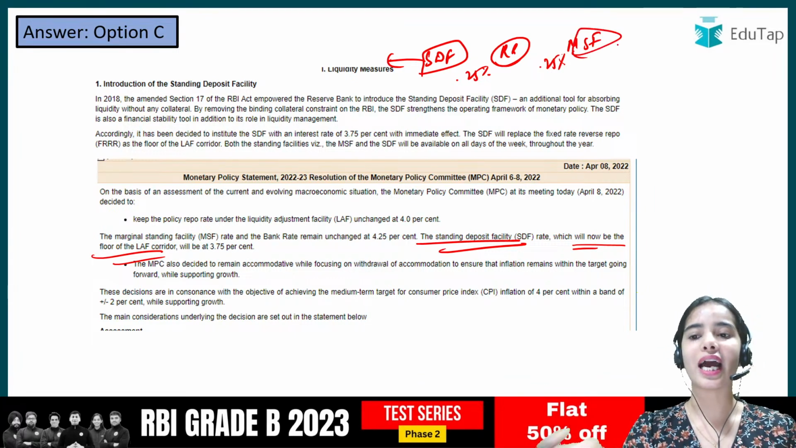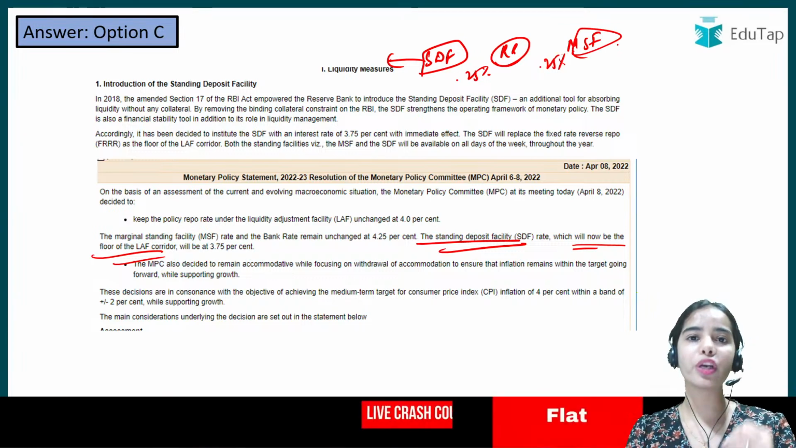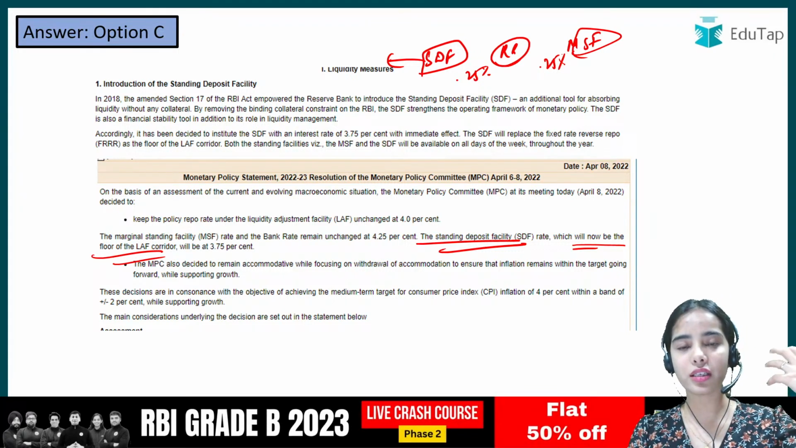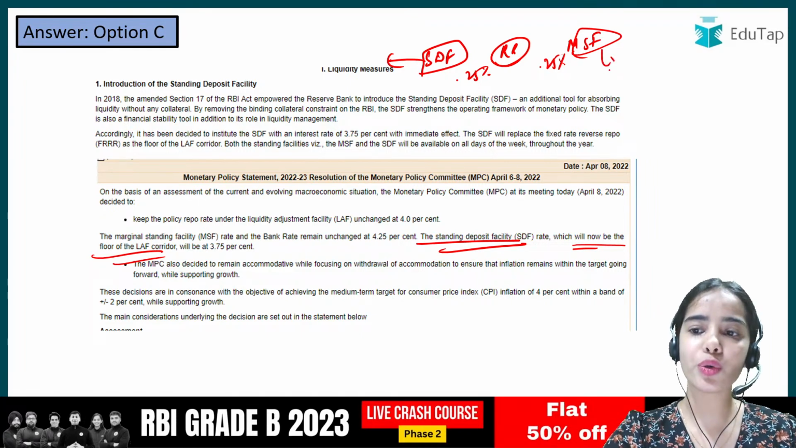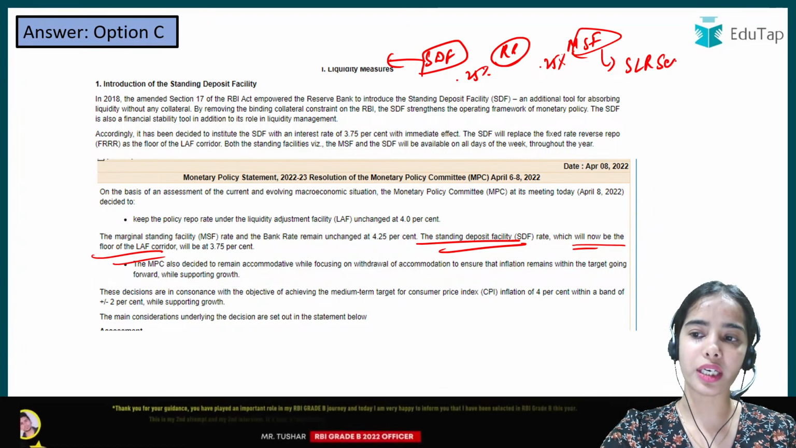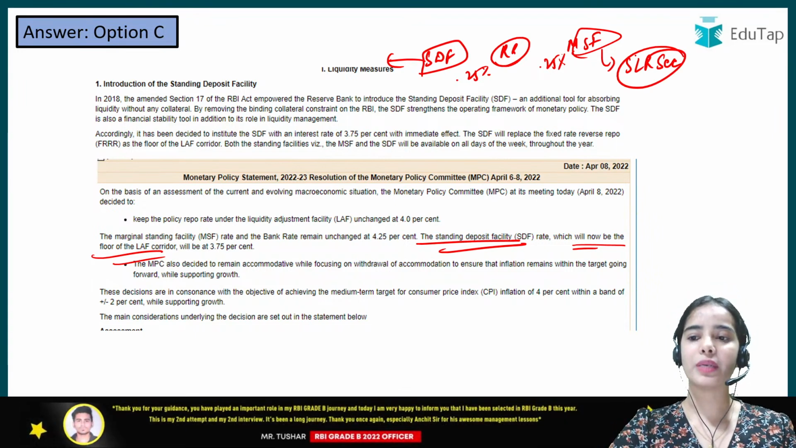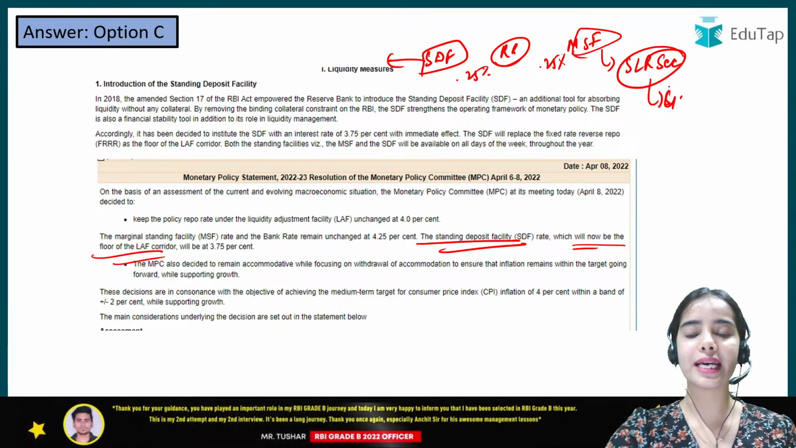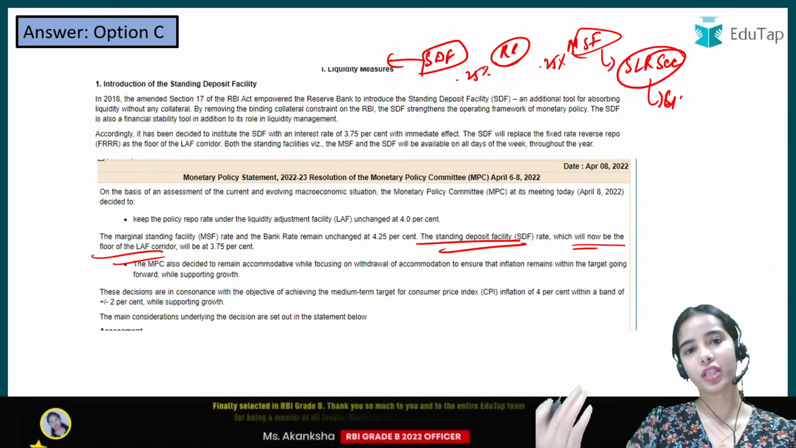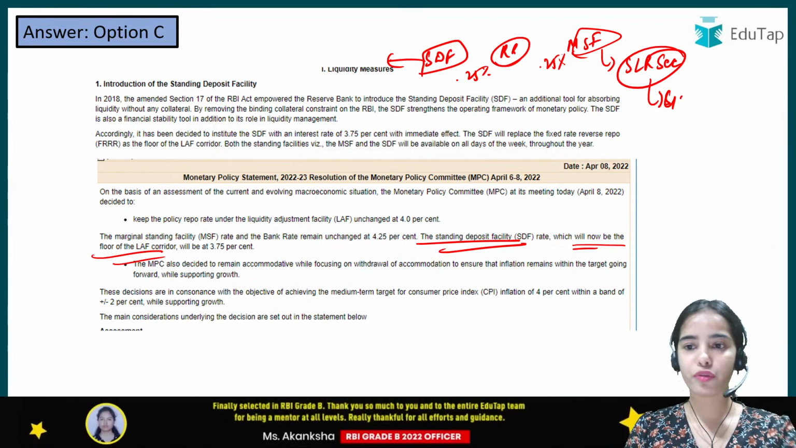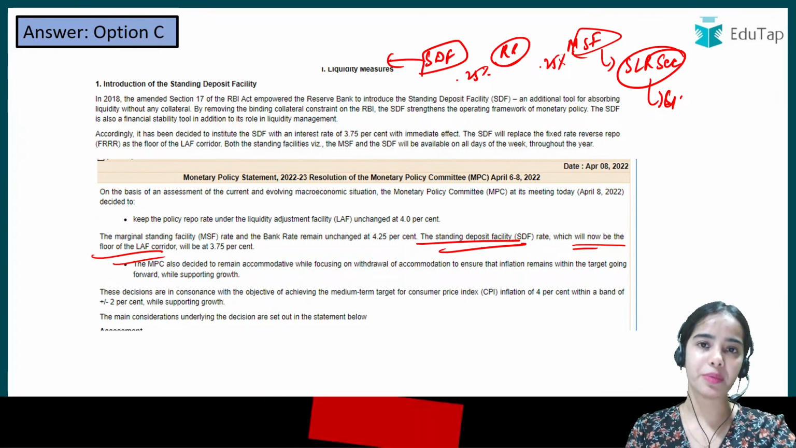MSF is the rate at which the banks take the borrowing from the RBI in the extreme or emergency kind of situation, and they can use their SLR securities till a level, like the government securities that they are putting in the SLR. They can use these securities to be kept as collateral with the RBI. Okay, for taking the loan from the RBI in the emergency situation.